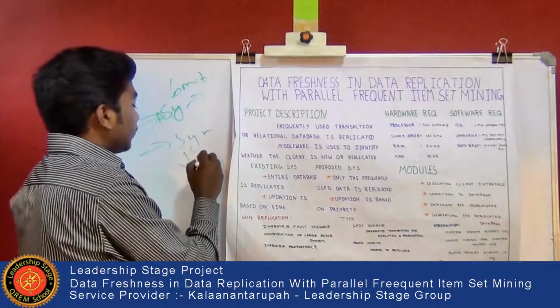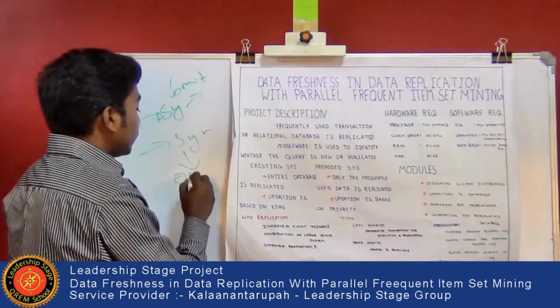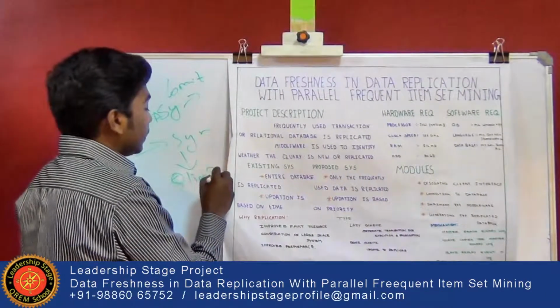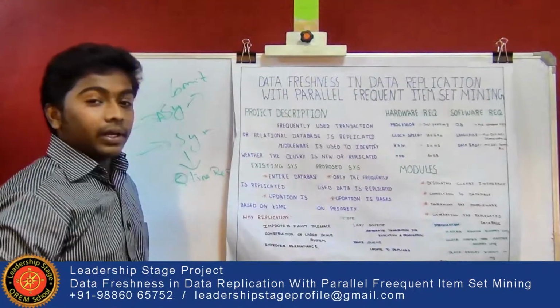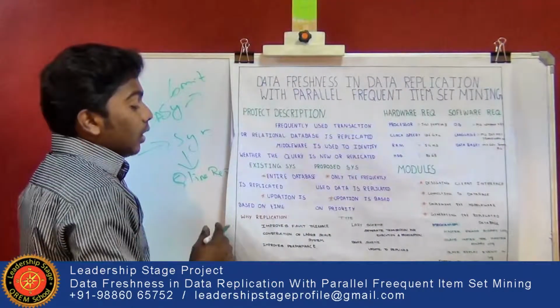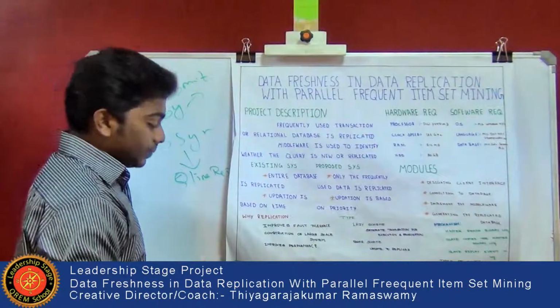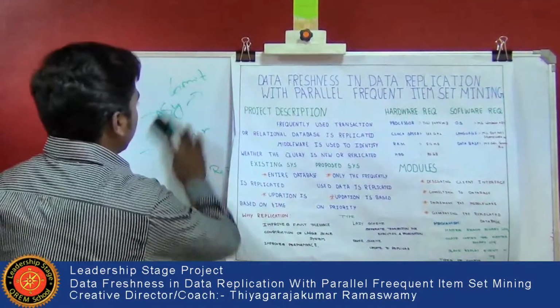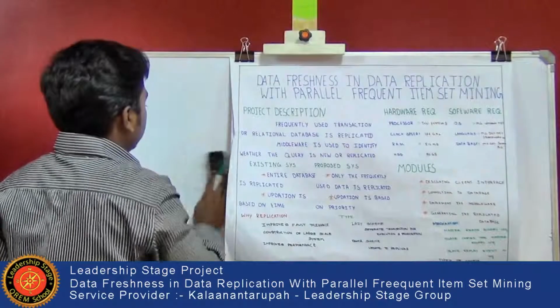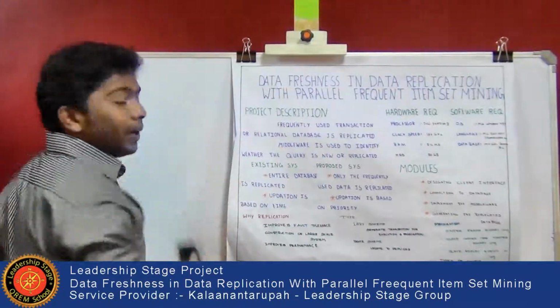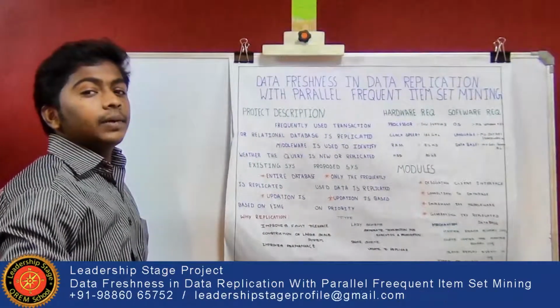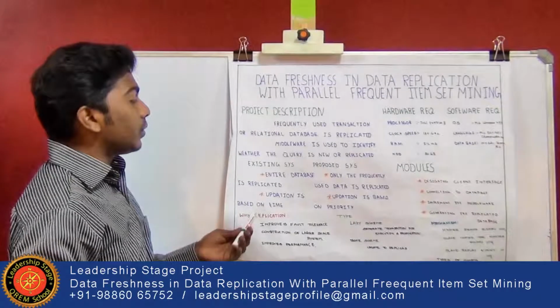This is an online replication where updations are made the same as on the server. But it is a tedious process since it involves large storage.